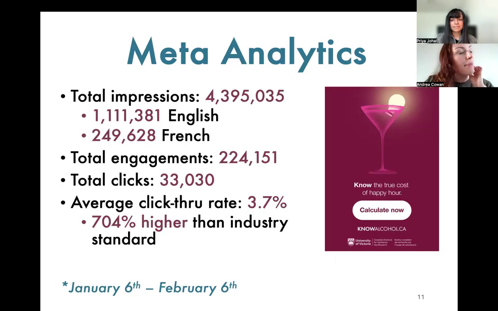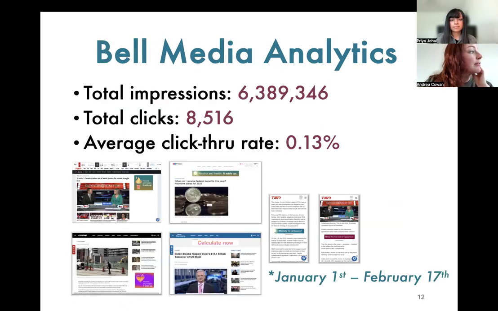Looking at Meta, which is Facebook and Instagram, about 4.3 million impressions, really high click-through rate. We're really proud to see that we've got 704% higher than industry standard for all of our Meta ads in terms of clicks. Bell Media Analytics, also a fairly wide reach, a little less on the click-through rate, and then some examples of how those ads are being displayed on Bell Media.